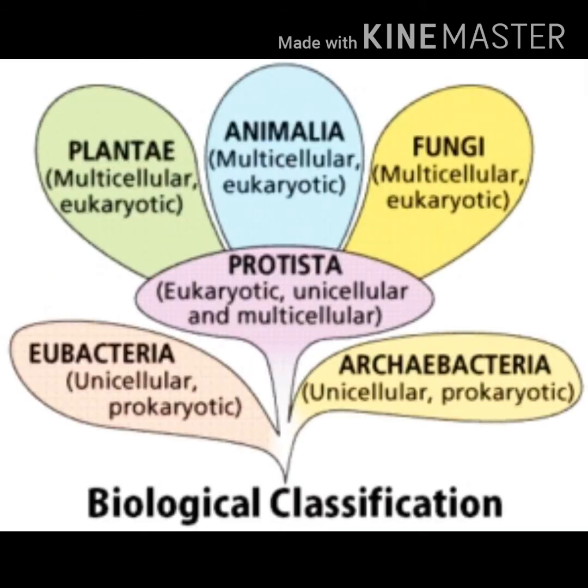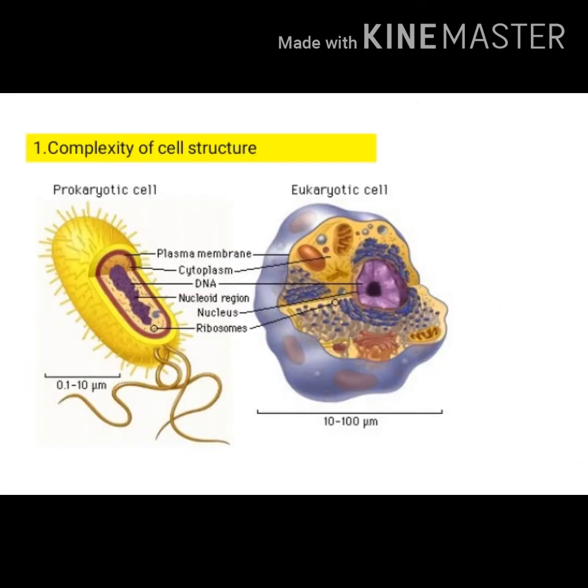For this classification, Whittaker considered the following criteria. First, complexity of cell structure. According to the cell structure, organisms are classified as prokaryotic and eukaryotic. Eukaryotic cells contain nucleus and cell organelles. Prokaryotic cells do not contain nucleus and cell organelles.